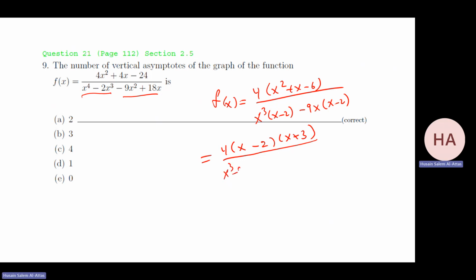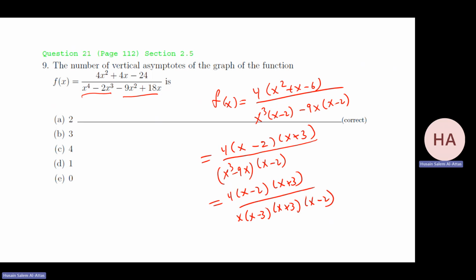X cubed minus 9x times x minus 2, 4x minus 2, x plus 3. Here I can take x. I have x minus 3 times x plus 3 times x minus 2.